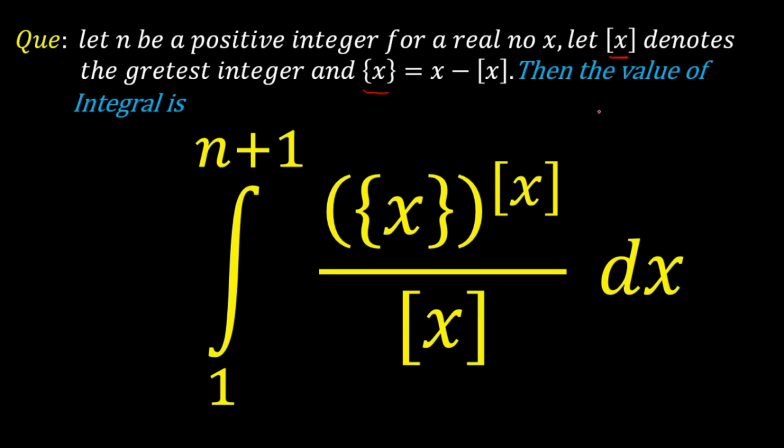Now for that we have to calculate the value of this integral. This integral is the integration from 1 to n plus 1 of the fractional part of x whole raised to the power GIF of x, whole divided by GIF of x, dx. So I'm going to solve this in the next slide.